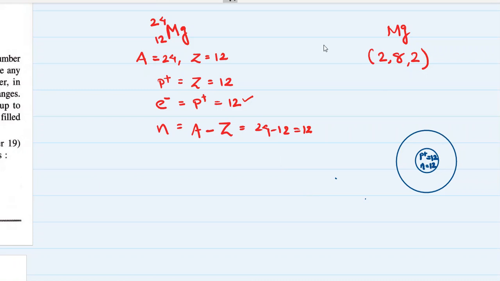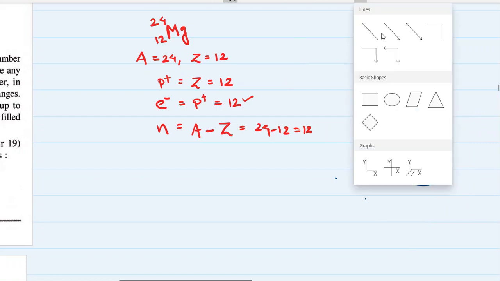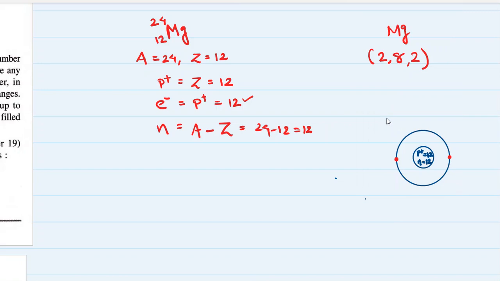So in the first shell, there are 2 electrons. Let me distribute 2 electrons. This will be the first electron, and this will be the second. Let me make the first shell a little smaller. Let me make one more shell, the second shell. In the second shell, there are 8 electrons.